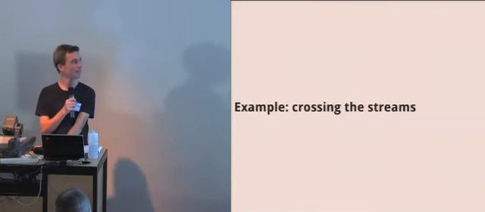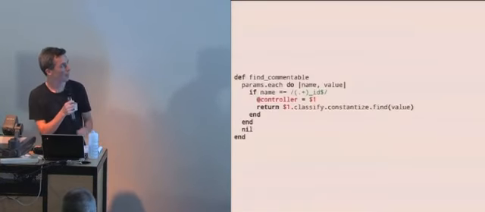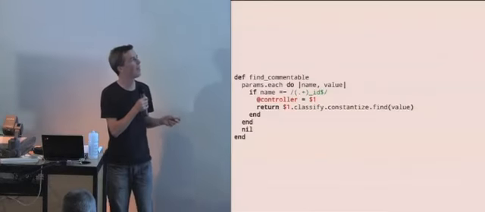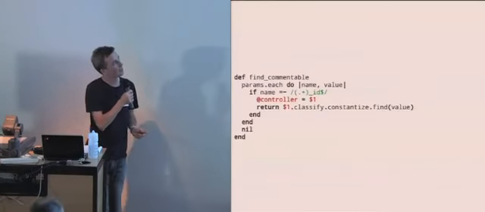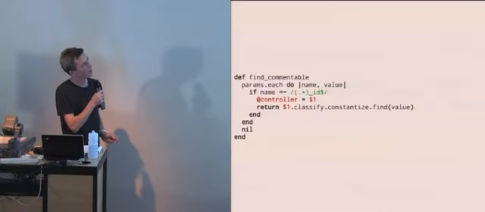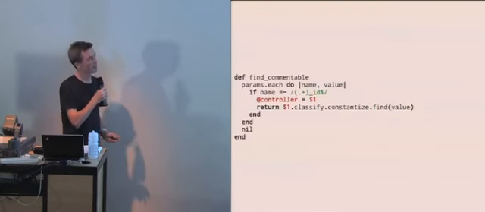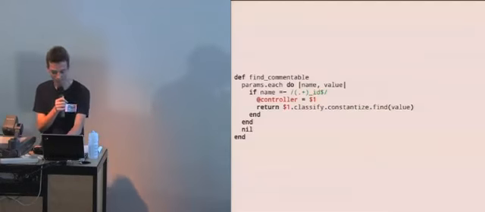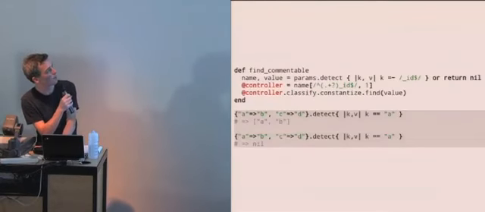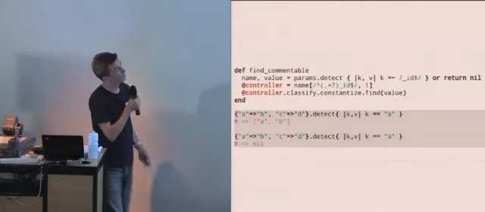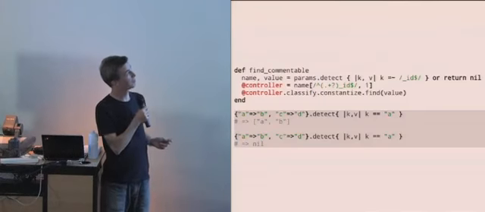So here's an example that crosses the streams. There are other problems with this bit of code anyway, but it's finding something, it's updating an instance variable, and then it's returning a value. So that's already kind of sketchy, but let's at least stick with the same interface. We could find the name and the value using detect.